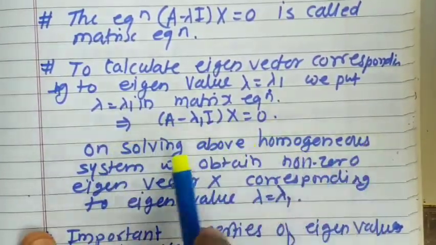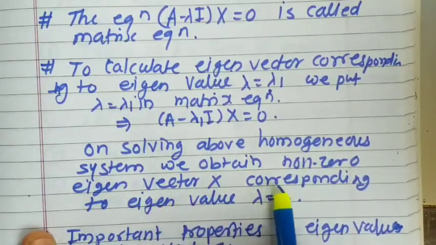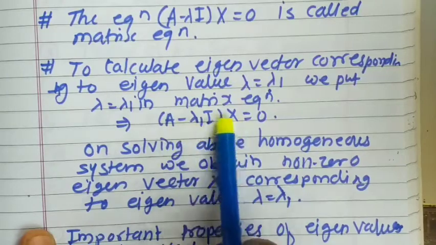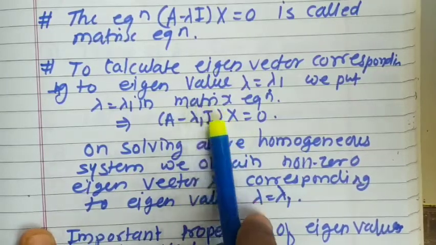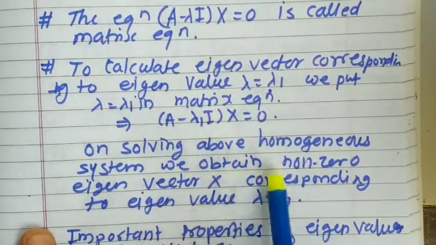On solving the above homogeneous system, we obtain a non-zero eigenvector x corresponding to the eigenvalue lambda equal to lambda 1. We know how to solve this homogeneous system. The solution of this homogeneous system is capital X, and that x will be a non-zero vector.